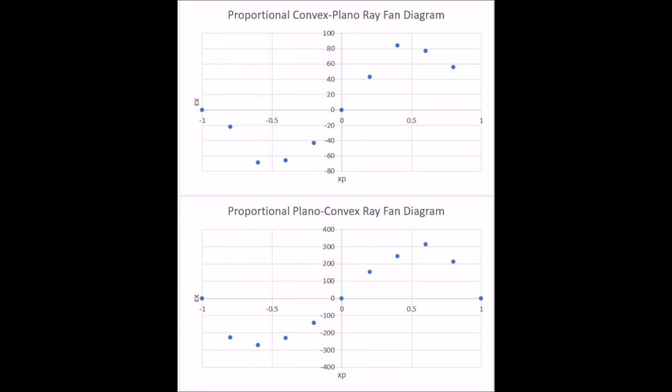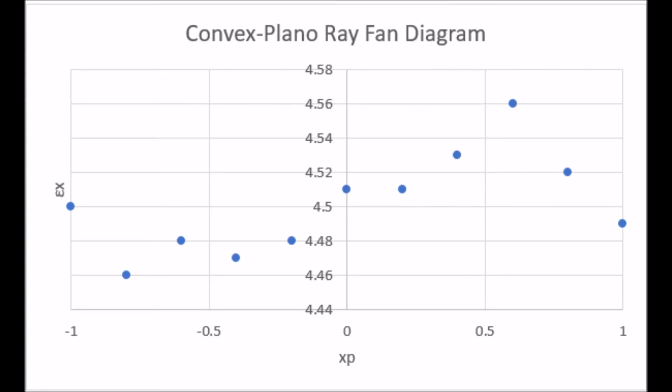As shown in the graphs, our proportional rayfan diagrams measured in part C turned out well, but our rayfan diagram measured in part D showed measurement error. Due to time constraints, we didn't get to part D in the plano-convex orientation. The next step was to find the paraxial focus and the longitudinal ray aberrations.